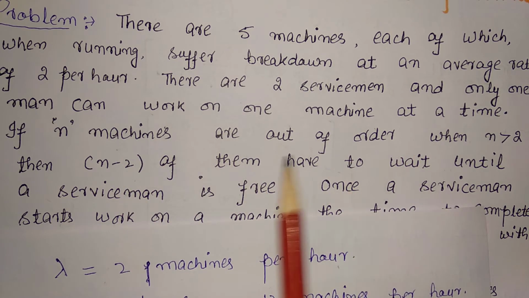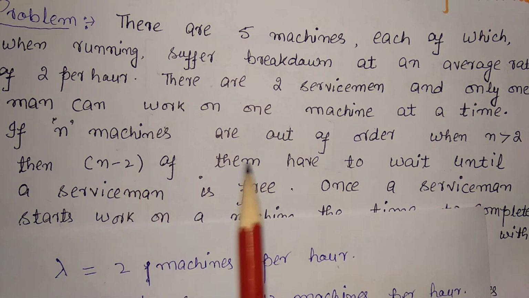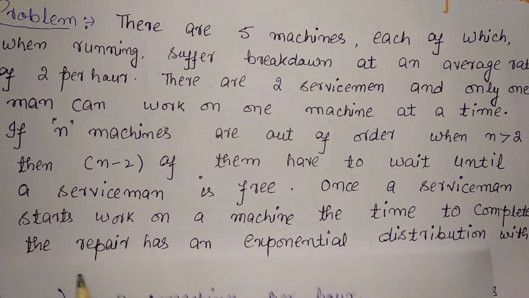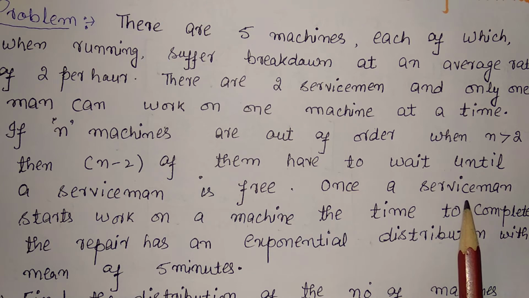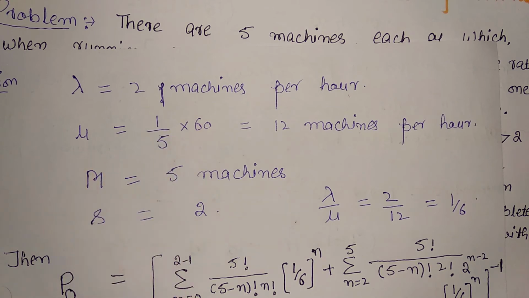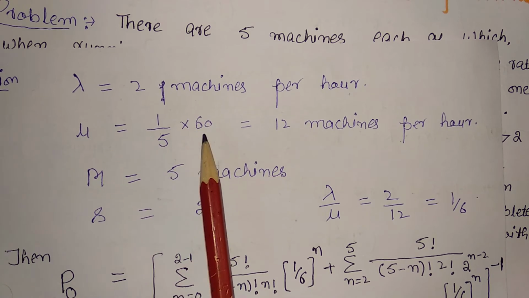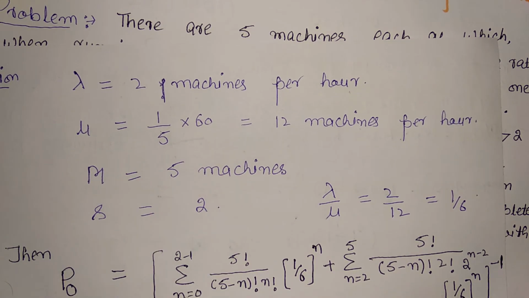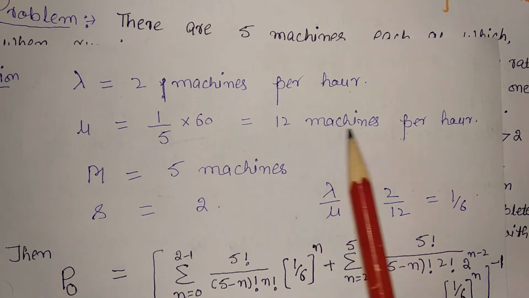Okay, after that n minus 2 of them will wait for the serviceman to be free. Now once a serviceman starts work on a machine, the time to complete the repair has an exponential distribution with mean of 5 minutes. It means that mu is given as 1 upon 5 minutes per machine. Now we will calculate this per hour, so I will multiply this by 60 and I will get 12 machines per hour.